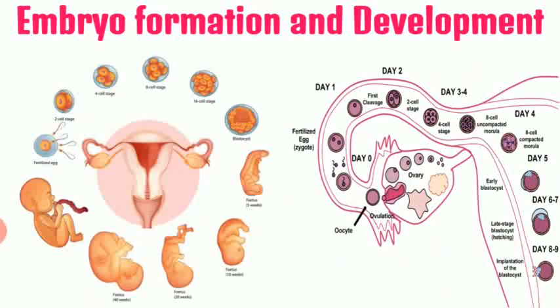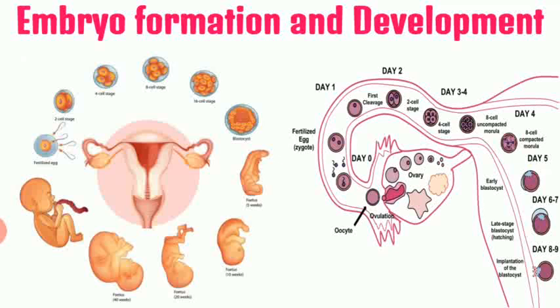Now the last step is embryo formation and its development. So let's first understand this process with the help of a diagram, then we'll go into the process. So just focus on the first image. In the center, you'll be able to see a female reproductive system where ovary is present, oviduct is present, uterus, and the rest of the reproductive parts. Now just focus on the picture where it is written fertilized egg. That is basically an ova, and different sperms are trying to fuse with the ova. But you remember one thing, it is only one sperm which can fuse with the ova.